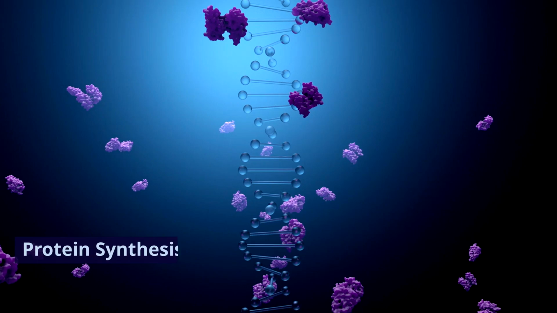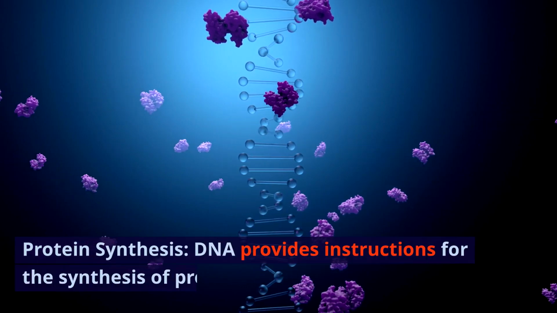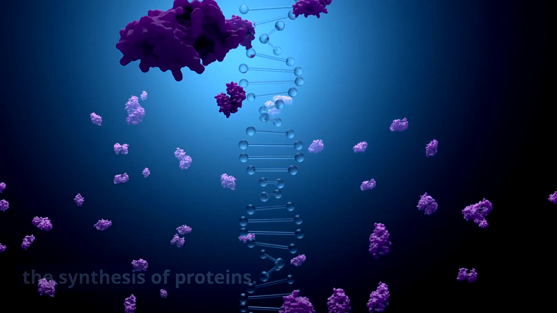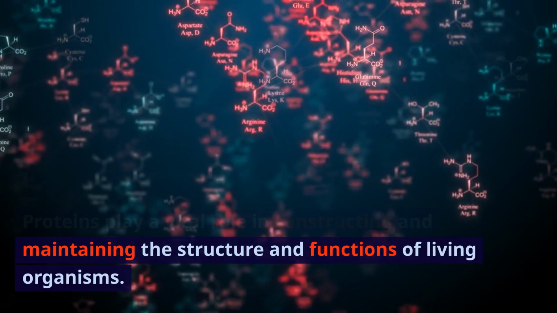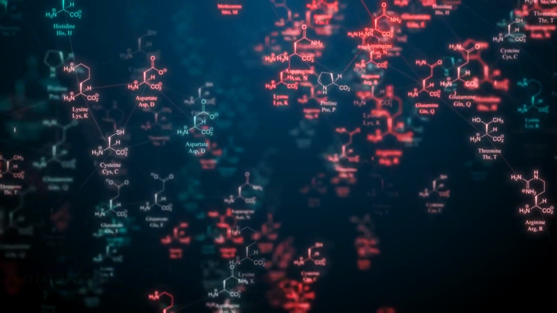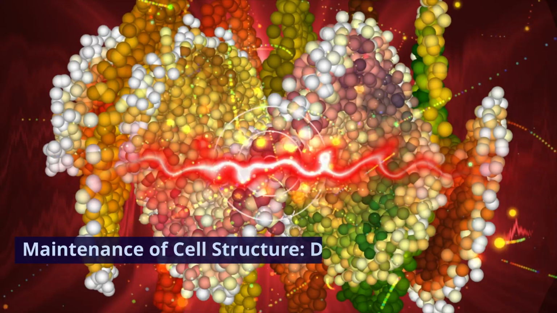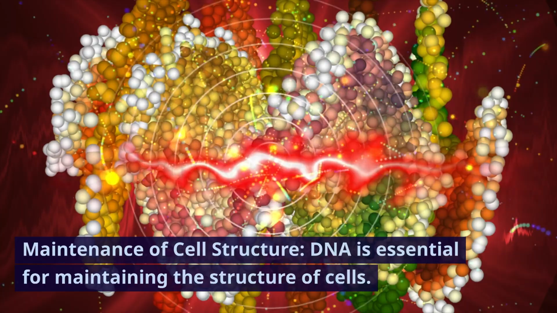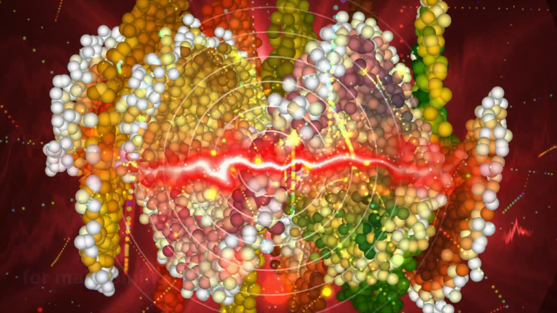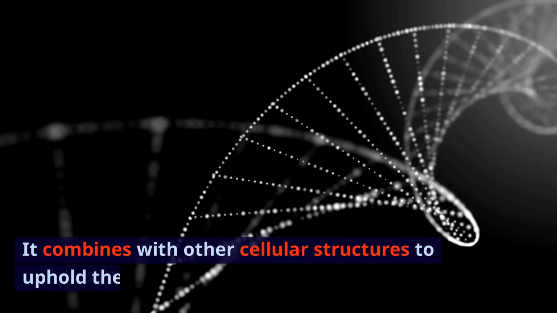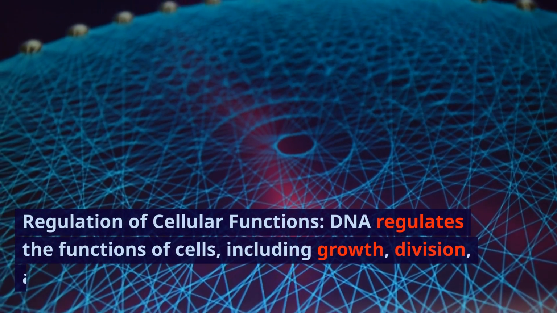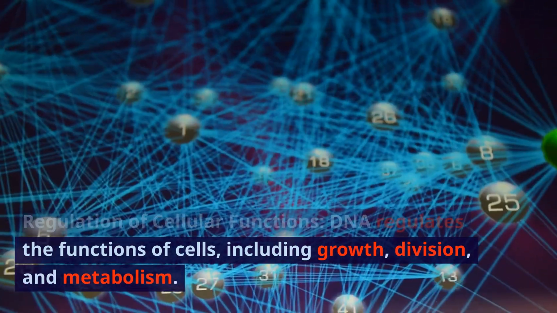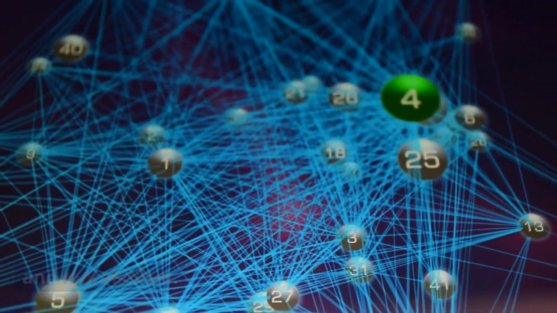2. Protein synthesis. DNA provides instructions for the synthesis of proteins. Proteins play a vital role in constructing and maintaining the structure and functions of living organisms. 3. Maintenance of cell structure. DNA is essential for maintaining the structure of cells. It combines with other cellular structures to uphold the form of the cell. 4. Regulation of cellular functions. DNA regulates the functions of cells, including growth, division, and metabolism.